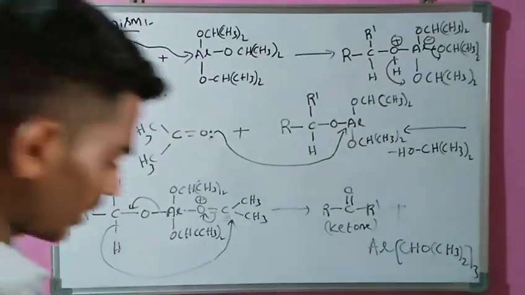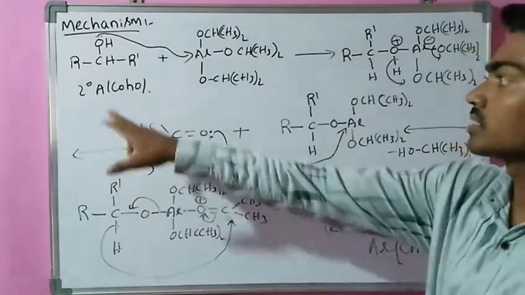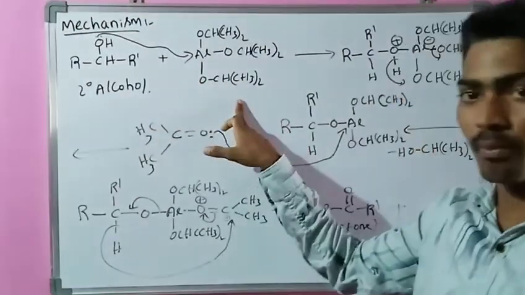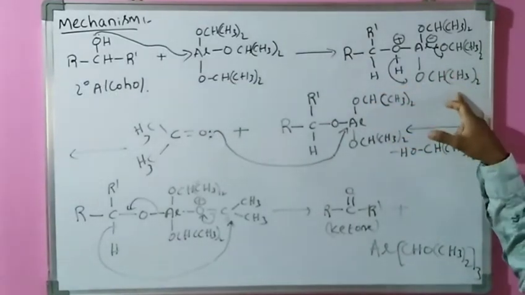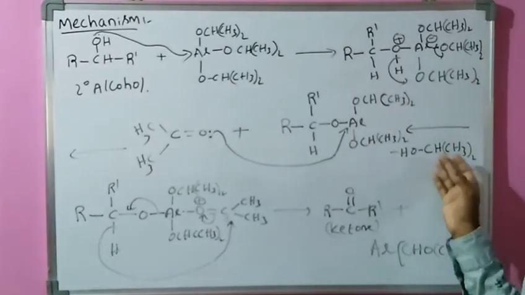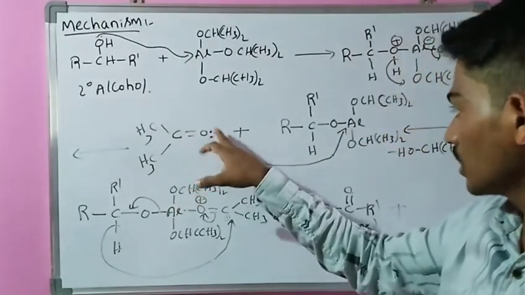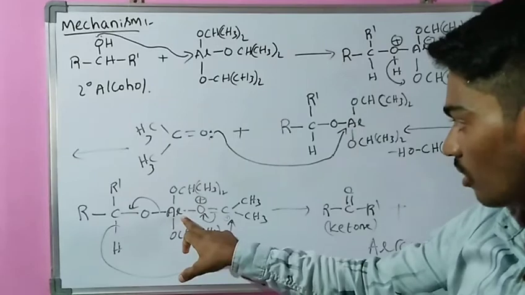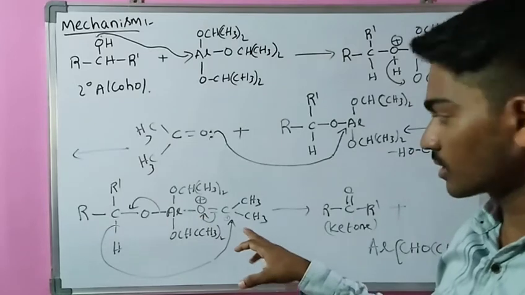Once again I will explain this mechanism of the Oppenauer oxidation reaction. Initially, in this mechanism, the secondary alcohol is treated with aluminum isopropoxide, and it forms this type of intermediate, from which isopropyl alcohol is removed. This intermediate is treated with acetone, the oxygen's lone pair attacks the aluminum atom, and it forms this type of intermediate. This bond migrates, and it forms this type of intermediate.